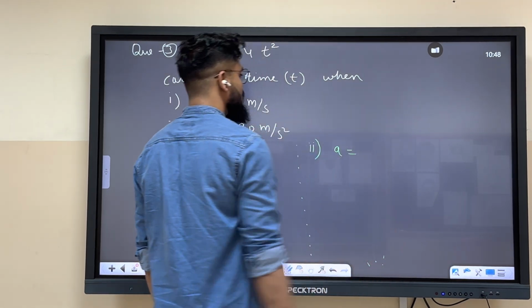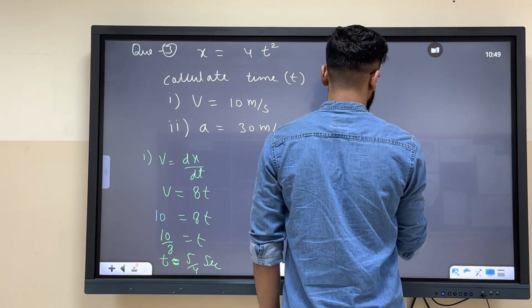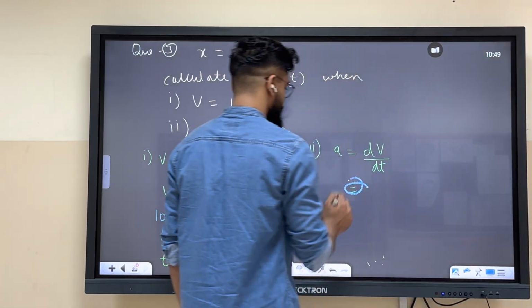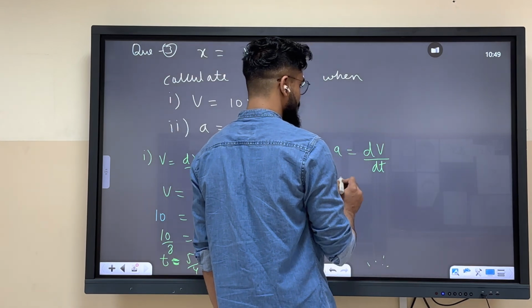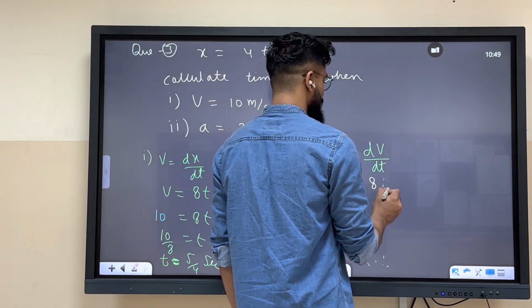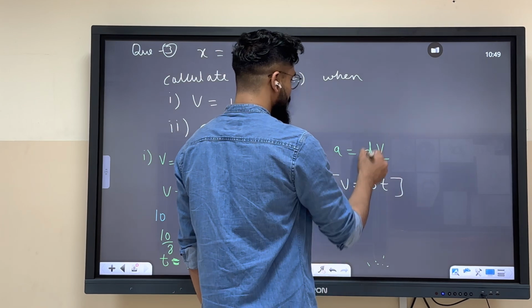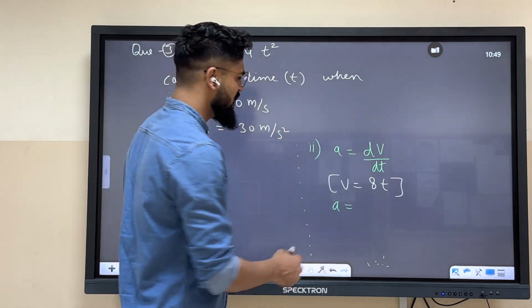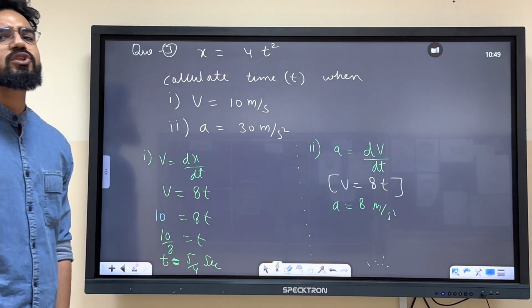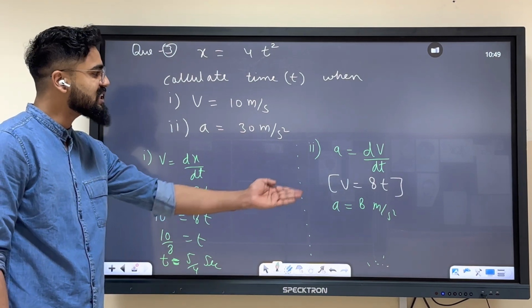Okay. What is acceleration? Acceleration is nothing but dv by dt, my friend. So firstly, we should know what velocity is. Are we able to calculate velocity, my dear friend? Velocity is 8t. Okay. Now, so differentiation of 8t बोलो? 8. Correct. 8 meter per second square. So you will say, sir, acceleration is coming as constant over here, which is 8 meter per second square.